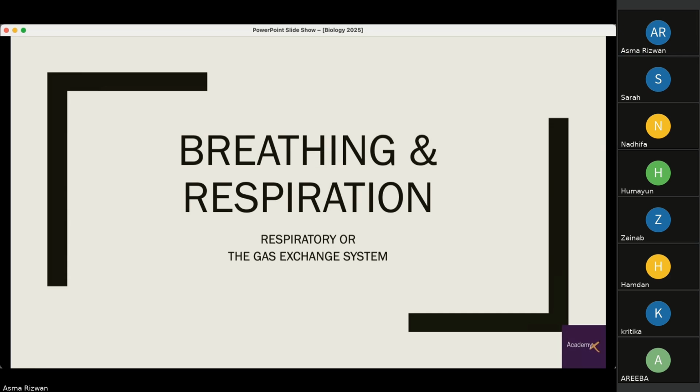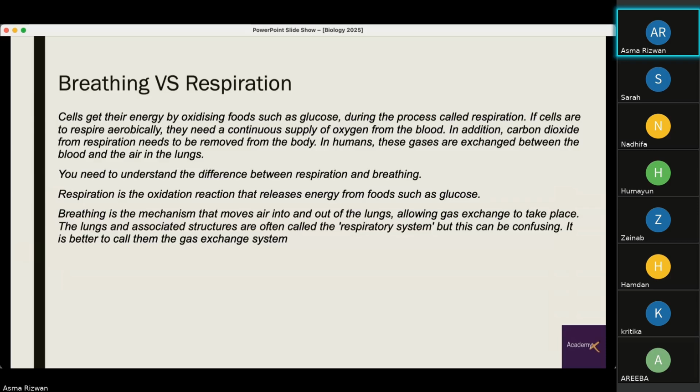Next, we have breathing and respiration, which is done by our respiratory or gas exchange system. Breathing and respiration are two separate processes, but basically our gas exchange system is also known as our respiratory system. So what are these two processes?